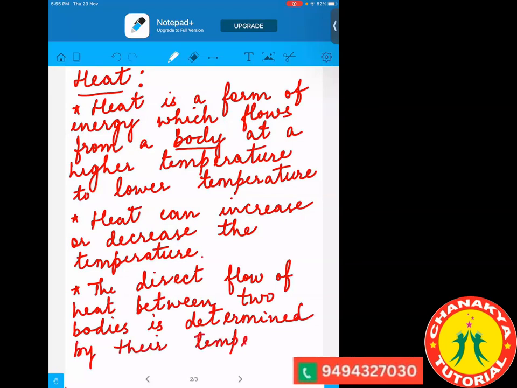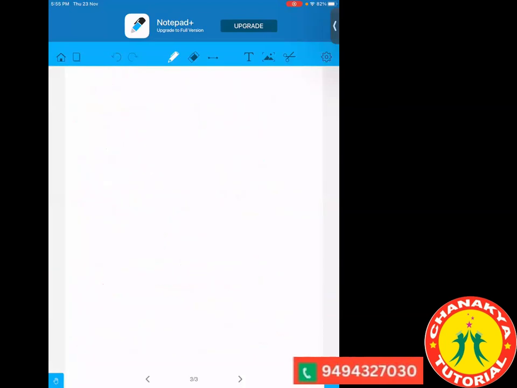So for example, if I talk about the cat and the humans, in the body of the cat and in the body of the humans, the temperature will be different. So how can we calculate the heat in them? By knowing the temperature. If the temperature of a human is high, then we can say they have a high amount of heat produced. If the temperature of a cat is more, then the heat produced by them is more. So the direct flow of heat between two bodies can be determined by the temperature. So temperature is responsible for it.